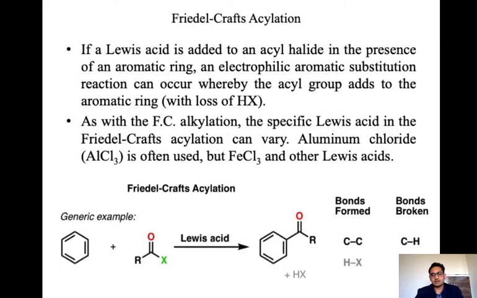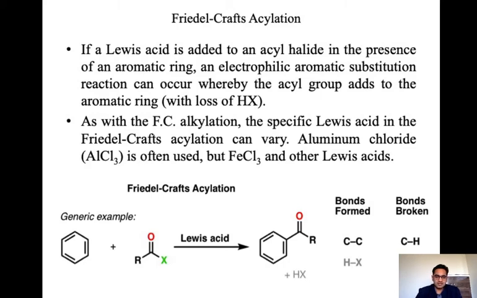Another part of this same Friedel-Crafts reaction is acylation. Same reaction, same things happen, but here the reagent is an acylating agent. Okay, one acyl group is there. So in general, the reaction is given like Friedel-Crafts alkylation. The specific Lewis acid in Friedel-Crafts acylation can vary. Aluminum chloride is often used, but FeCl3 and other Lewis acids can also be used.